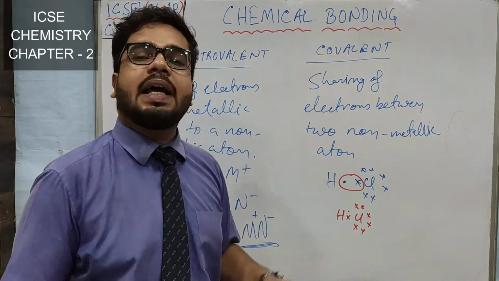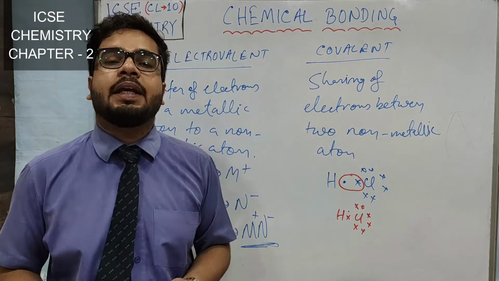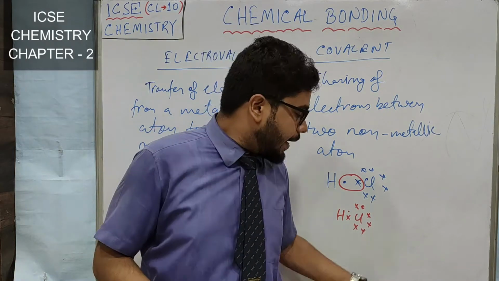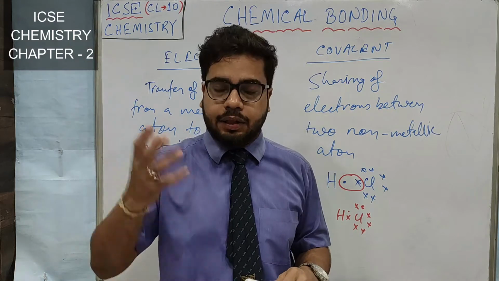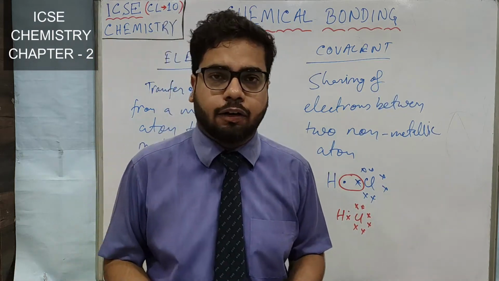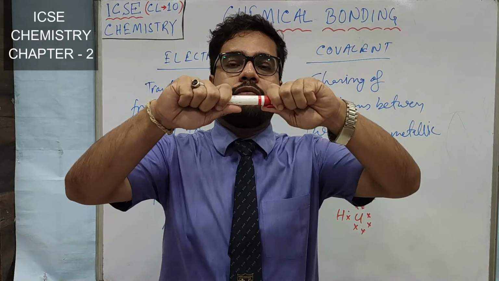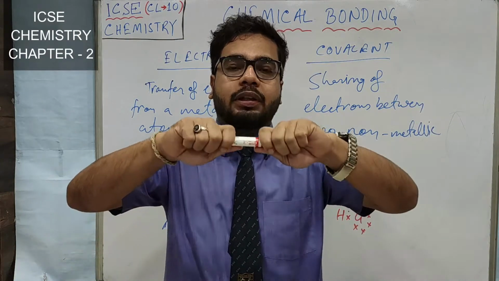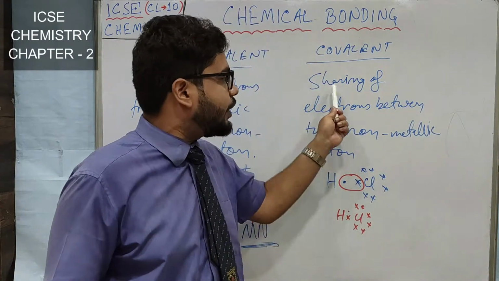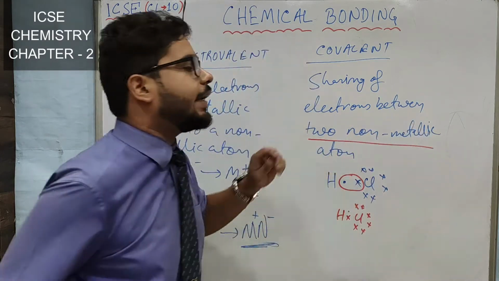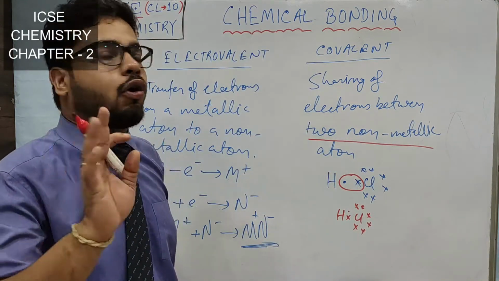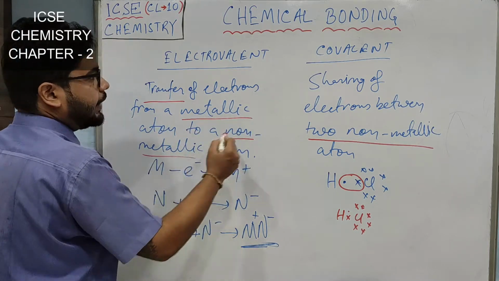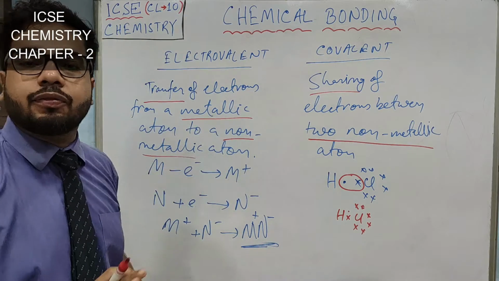See, both the atoms are stable, but here the transfer did not take place. Here it is sharing. Suppose this hand is a metallic atom, this hand is a non-metallic atom, and this hand is also a non-metallic atom, right? And I am holding this pen with both of my hands. So both the non-metallic atoms are sharing the electron. So when the sharing takes place between two non-metallic atoms, we call the chemical bonding a covalent bond. But here it is transfer, from a metallic atom to a non-metallic atom. Understood? What are the key words from here?